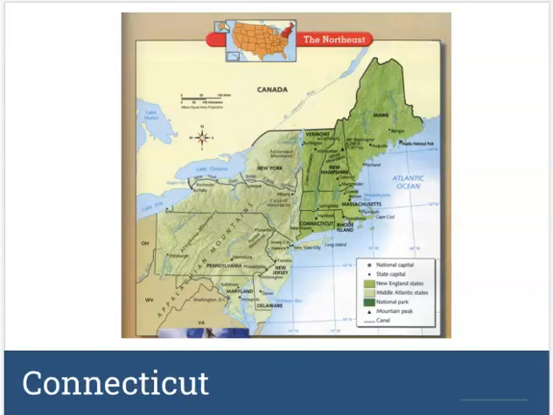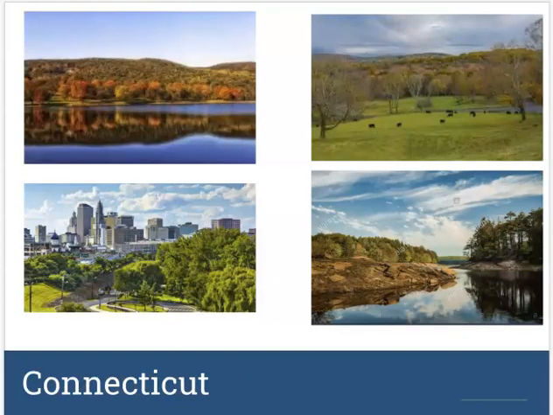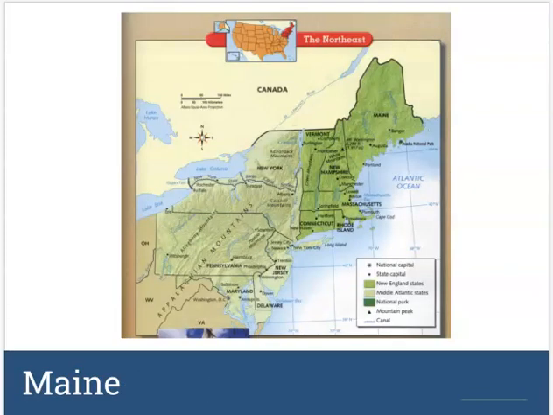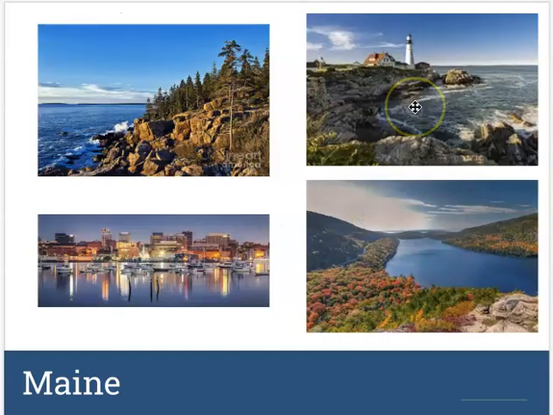All right, let's talk about the New England states. We're going to start with Connecticut. These are some landscape pictures of Connecticut. It has a lot of beautiful wilderness, and you can see some of the hilly, mountain-range kind of stuff up in Connecticut, some of the foothills of some of the bigger hills that they have. This is a cityscape in Connecticut, so it's not all landscape like these, but it also has cities as well.